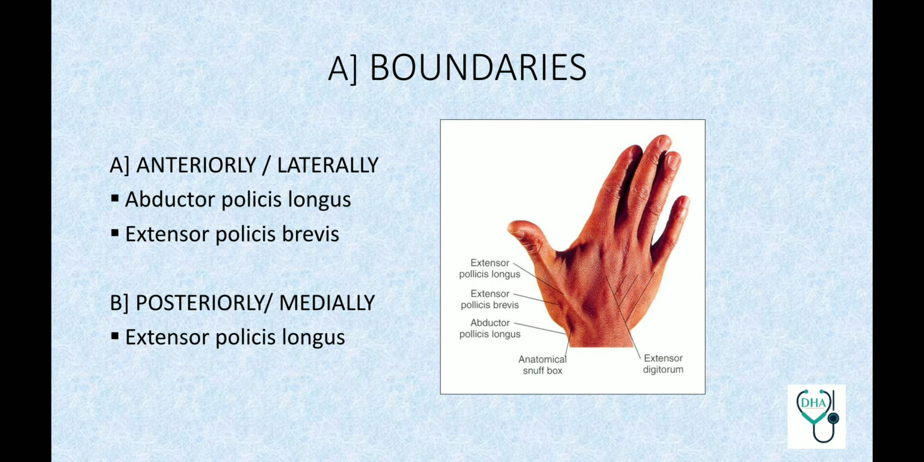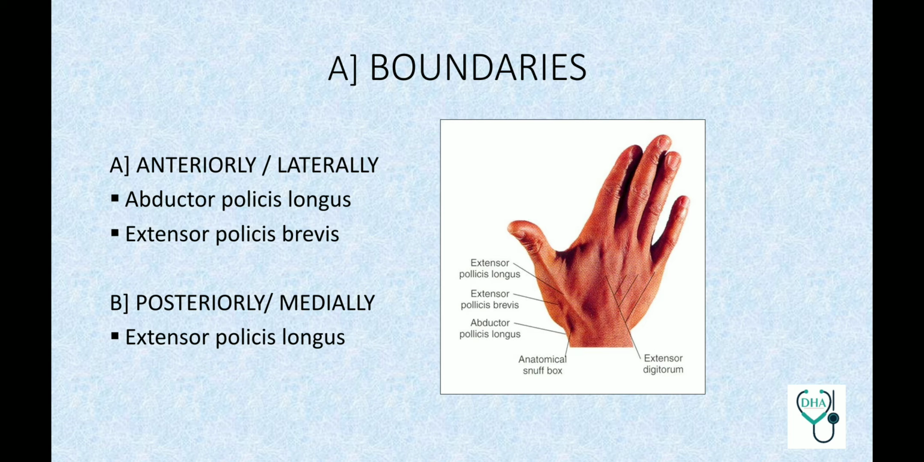So first the boundaries. Firstly, it is anteriorly or laterally bounded by abductor pollicis longus and extensor pollicis brevis. And it is posteriorly or medially bounded by extensor pollicis longus. This can be seen in the image beside. Anteriorly bound by abductor pollicis longus and extensor pollicis brevis, and posteriorly by extensor pollicis longus.